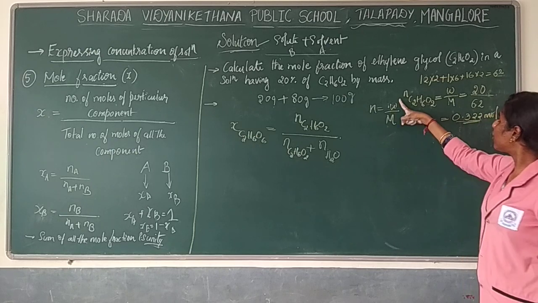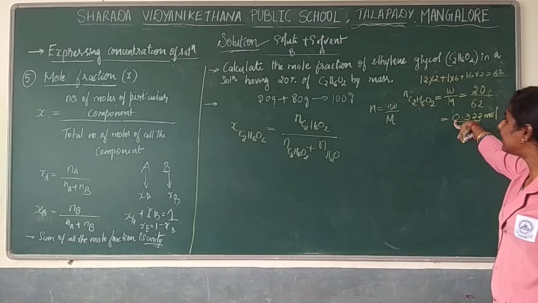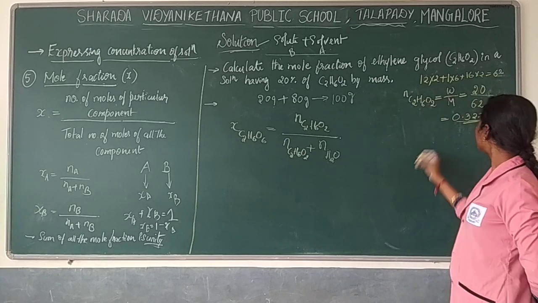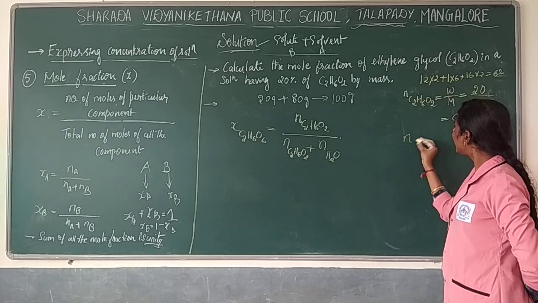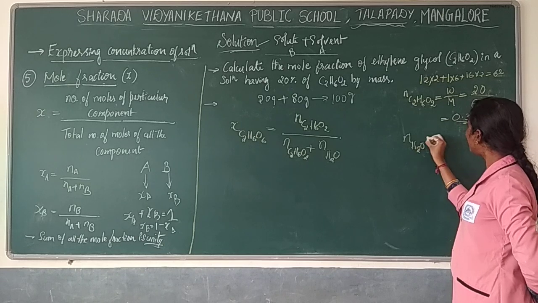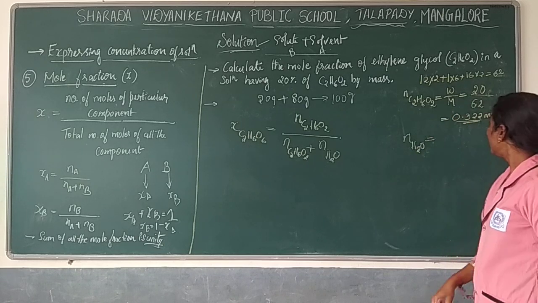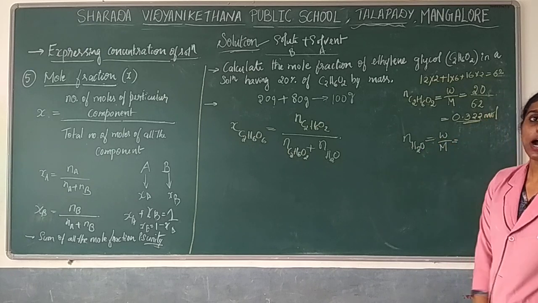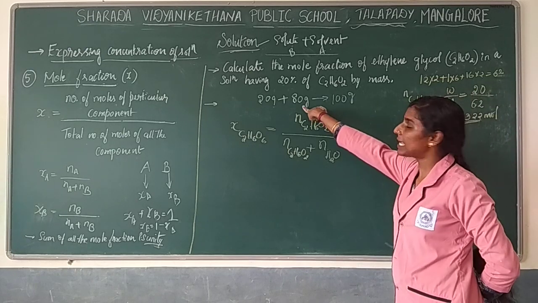Number of moles of ethylene glycol you got. In the same way, just find out the number of moles of water also. It comes as the number of moles of water is equal to mass by molar mass, in the sense W by M. What is the mass of water? That is 80 grams.